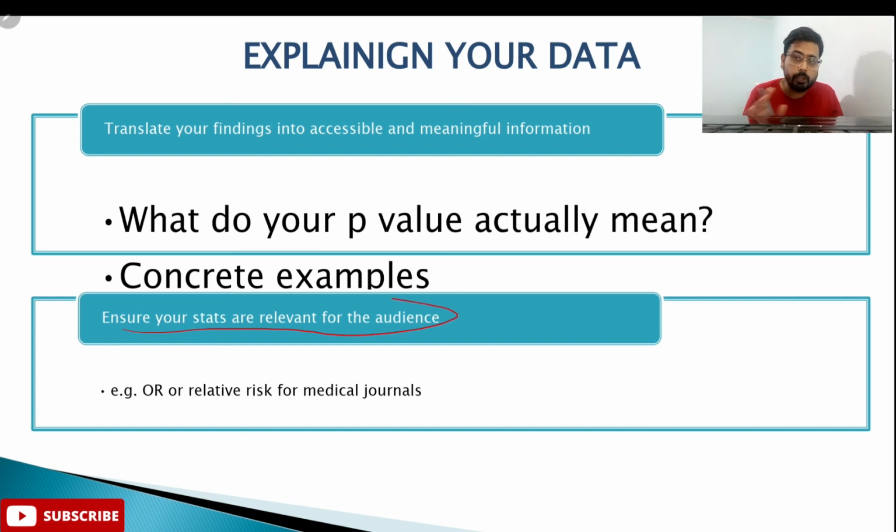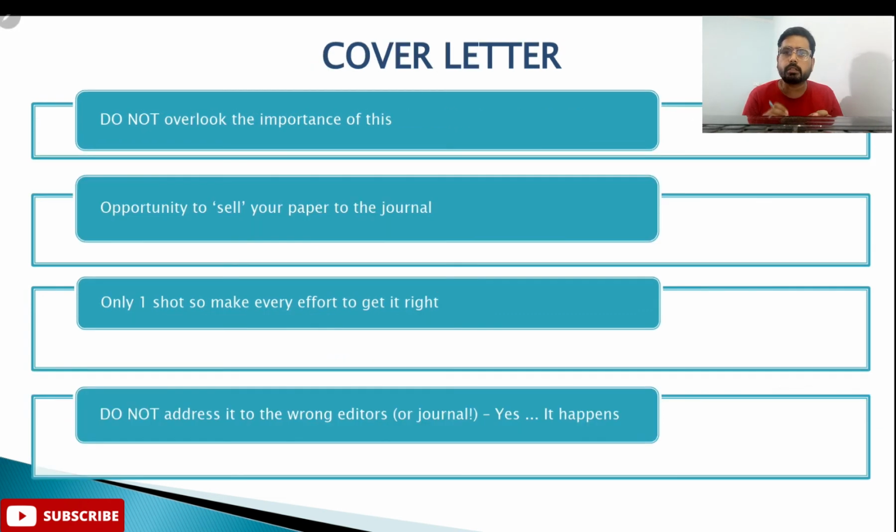Ensure your stats are relevant for the audience. Try to include only the stats which are relevant to the reader base of that particular journal. Like for the clinical journals I was talking about, OR and relative risk are for medical journals. So these are very important terms. You have to include these terms in your manuscript.